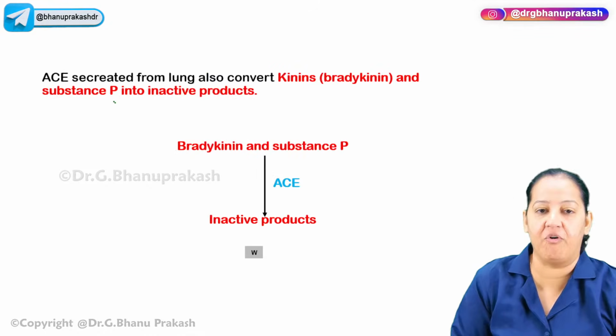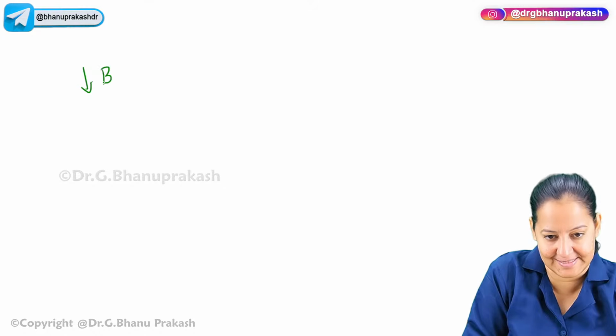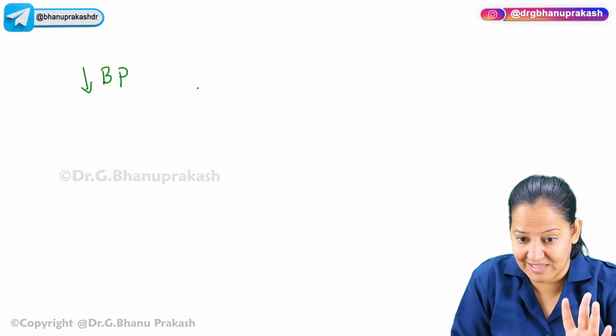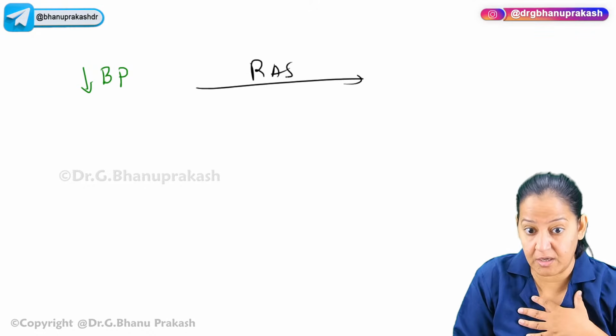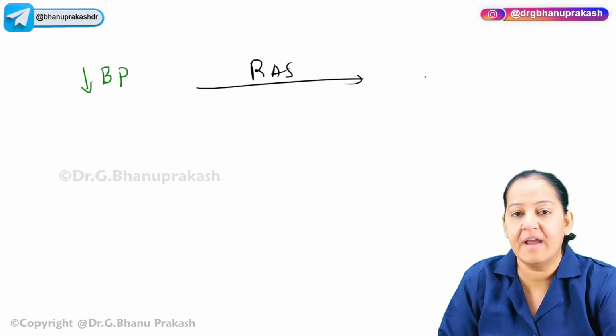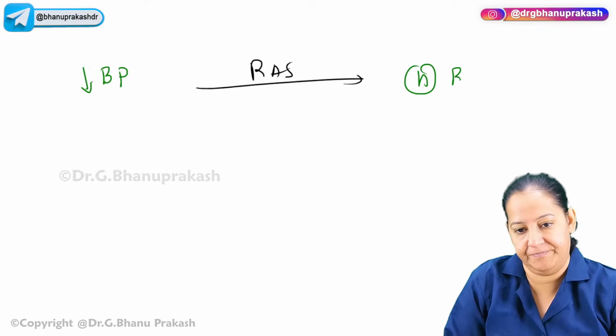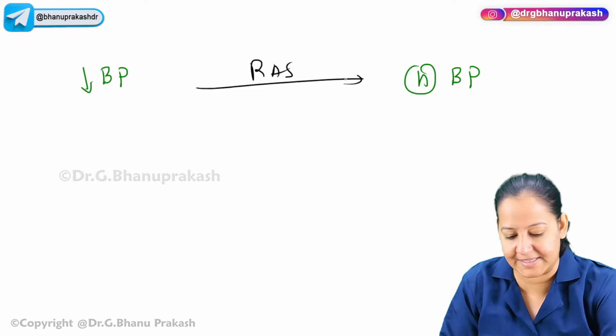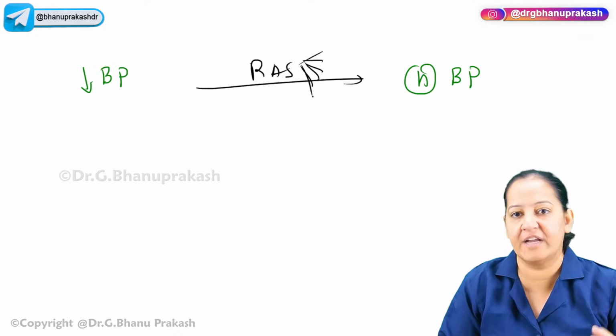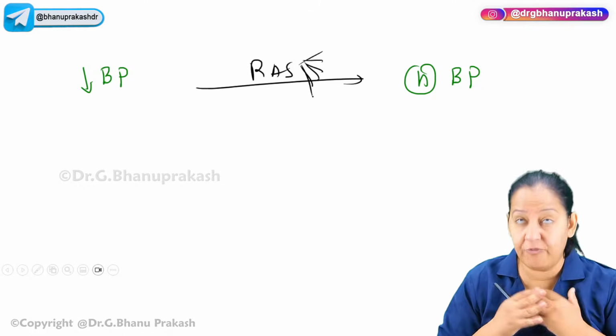Whenever the blood pressure falls, whenever the blood pressure is low, please understand, the RAS gets activated. It's a good thing. It will save me. The RAS will get activated and make my blood pressure normal by acting on the 6th organ. Acting on the 6th organ, it will normalize my blood pressure. I'm thankful to God for that.